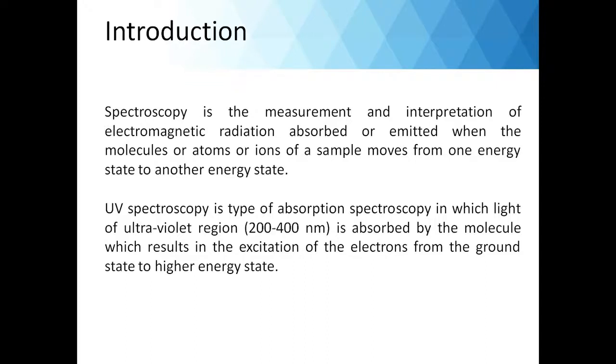So UV spectroscopy is a type of spectroscopy wherein the light in the UV region, that is 200 to 400 nanometer, is absorbed by the molecule, which results in excitation of electrons from the ground state to a higher energy state. That is, on absorbing the radiation in this range, the electrons get excited from the ground state, that is zero energy level, to the higher energy state.